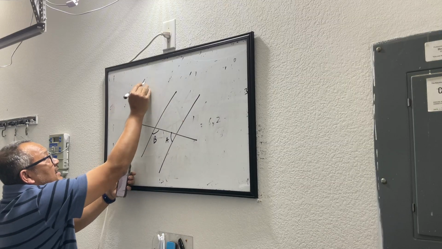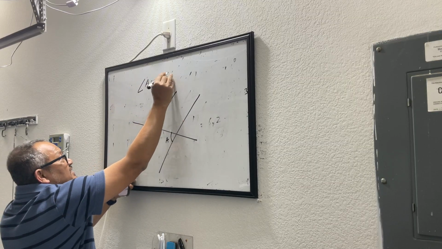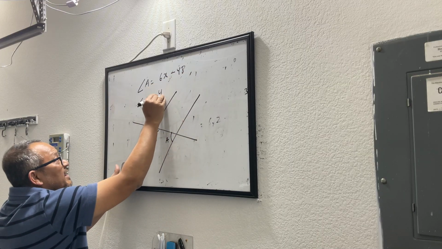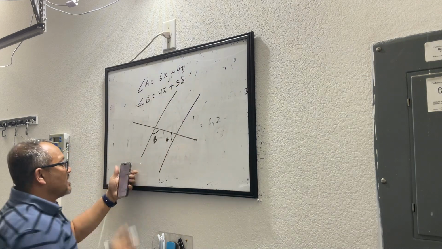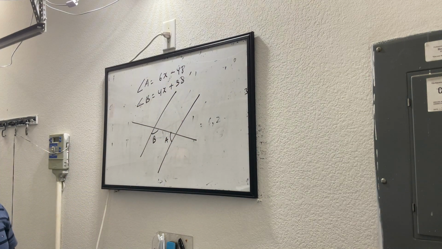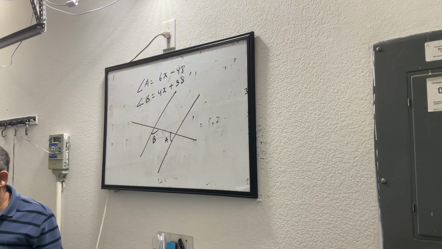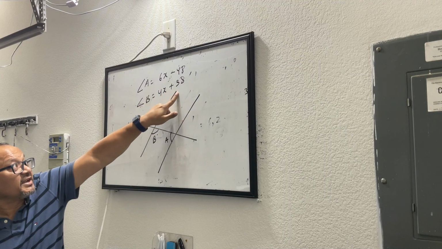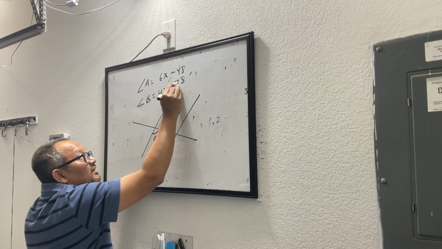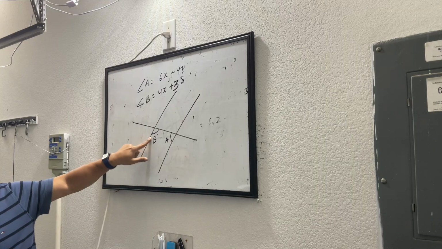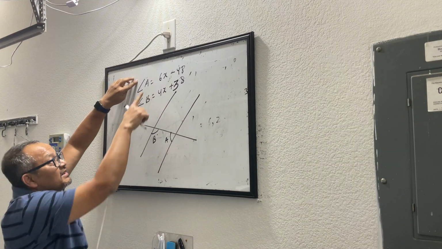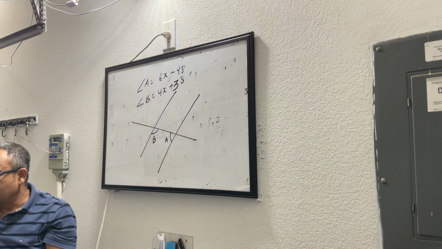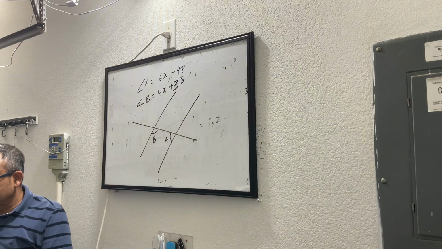It says angle A equals 6x minus 48. Angle B equals 4x plus 38. Find out the value of this angle. So angle B is 4x plus 38, angle A is 6x minus 48, and these are two parallel lines, this is the intersecting line. And we have been asked to find out the value of angle B.